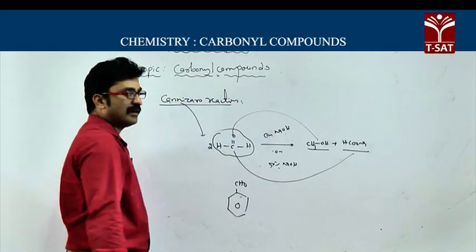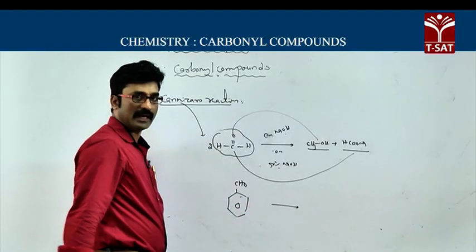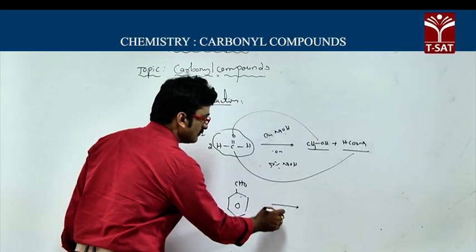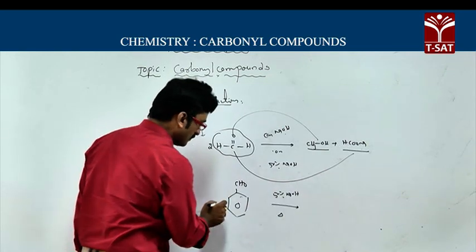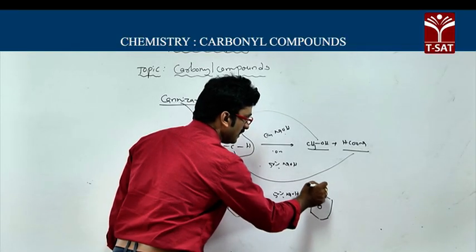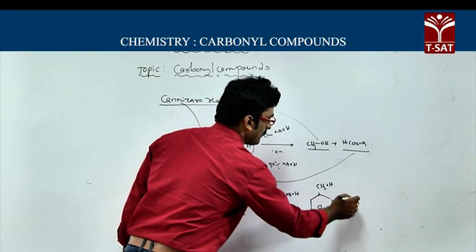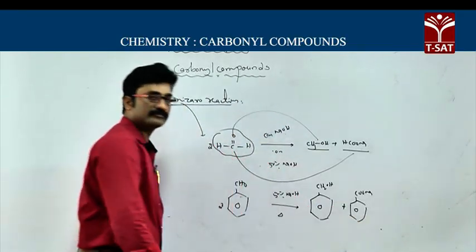Similarly, we will take one more example, benzaldehyde. You know that benzaldehyde does not have any alpha hydrogen, so it can undergo the Cannizzaro reaction. When it is heated with 50% NaOH, here you will get 2 moles, a mixture of benzyl alcohol and sodium benzoate.